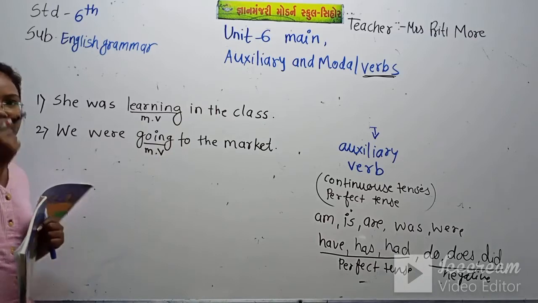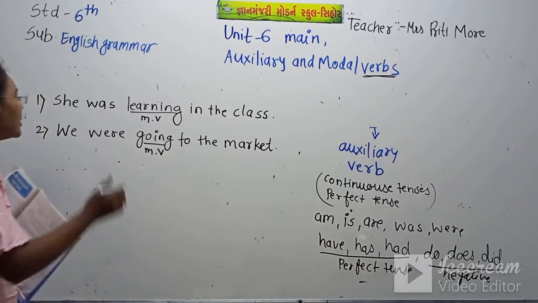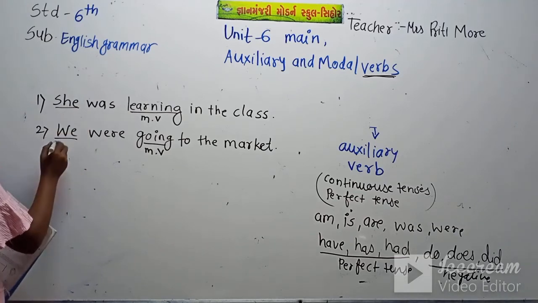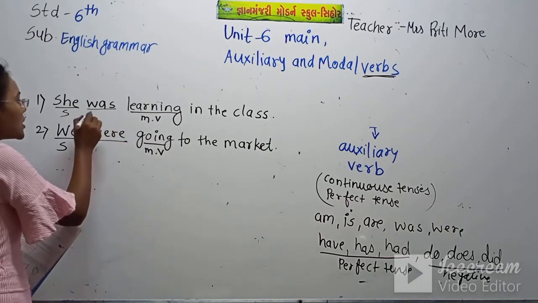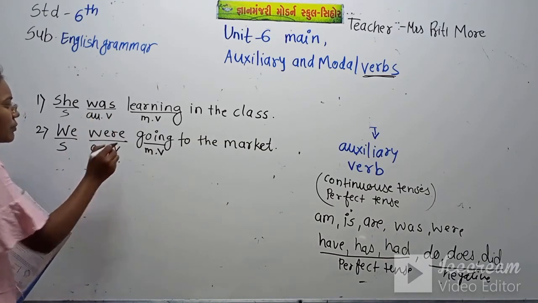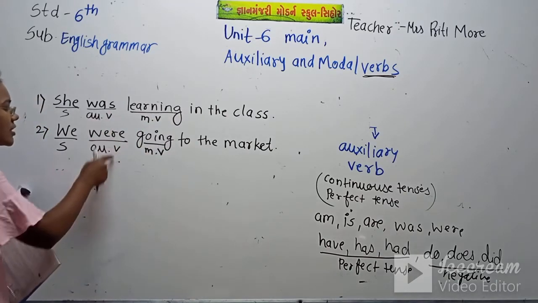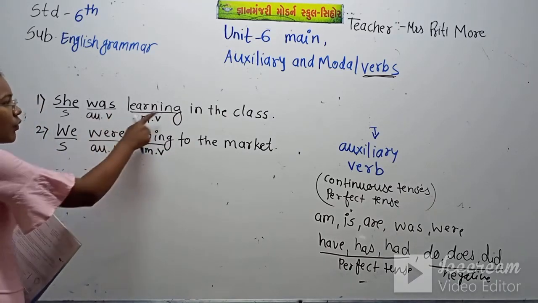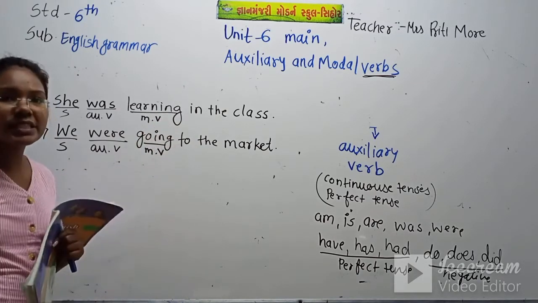Because this main verb is telling us the action, what action is happening. Now these are the subject and these are the auxiliary verb. Was, were, before the main verb, auxiliary verbs are there. Which is our main verb? Learning. Learning means action.